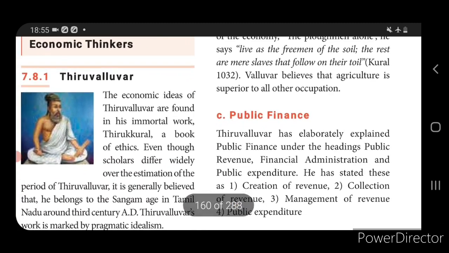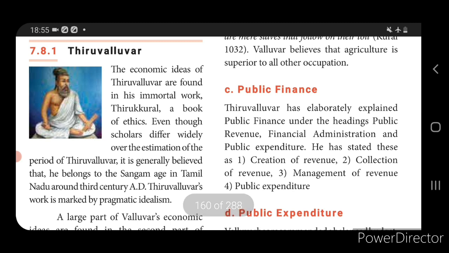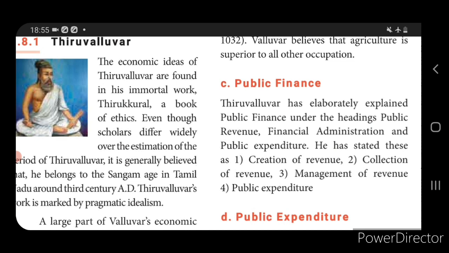Then he has explained about public finance. Public finance means how to administrate the economy. He has stated that we have 3 things: creation of revenue, collection of revenue, and management of revenue, and then a fourth one, public expenditure. To administrate the economy, first we need revenue. So how to collect revenue? Through taxes. In the 3rd century itself, he explained about taxes.